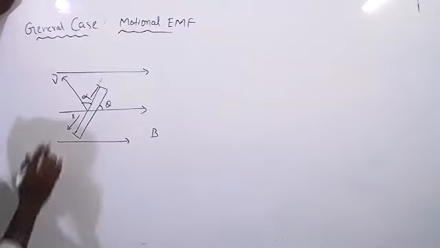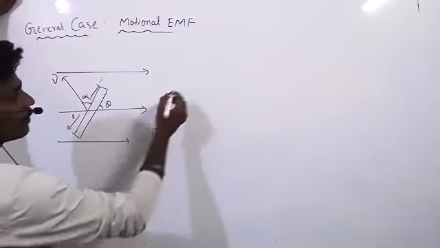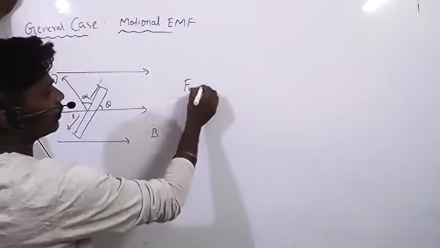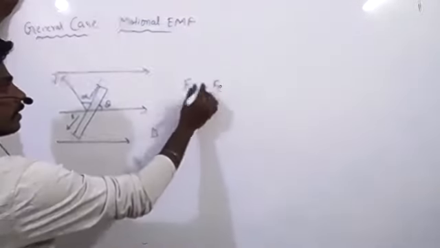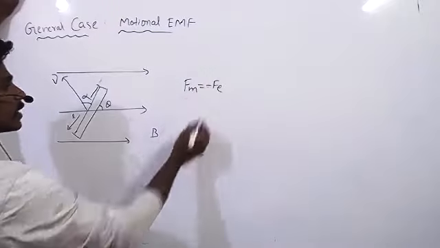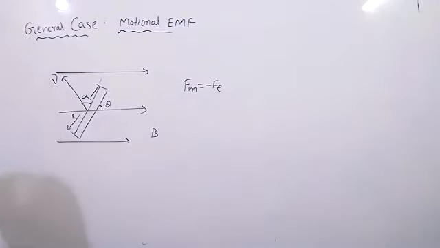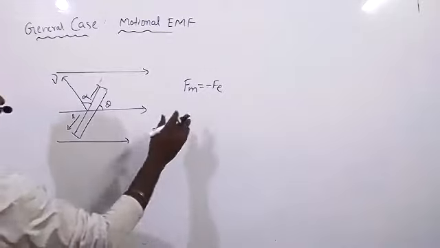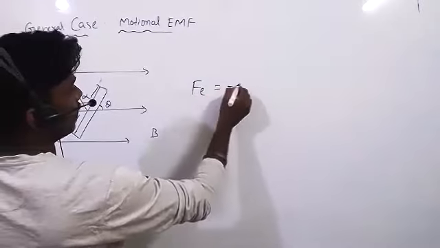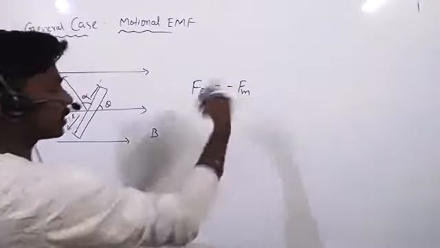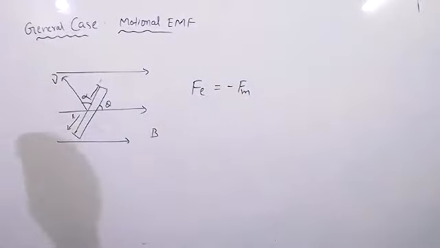Everything is common. Finally Fm is equal to Fe, right? Both forces are equal but opposite in nature. So Fe equals minus Fm. The magnetic force is opposite to the electrostatic force.